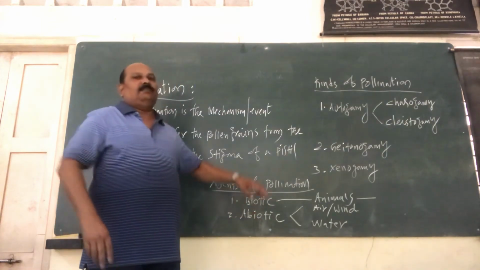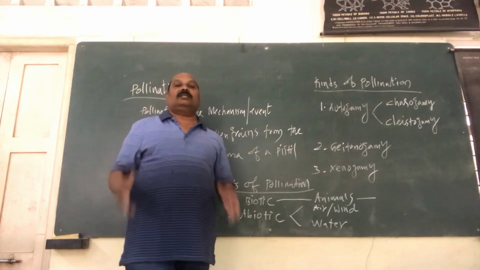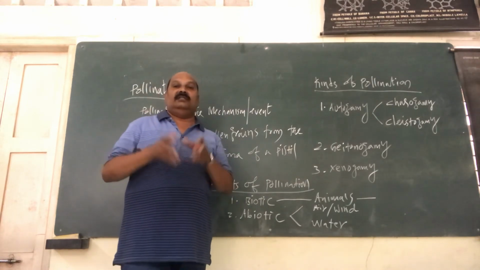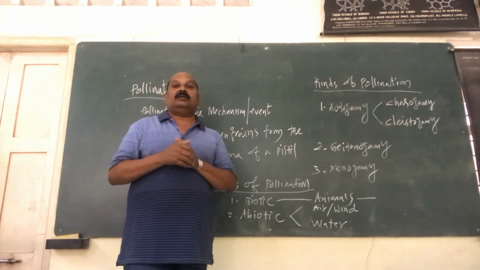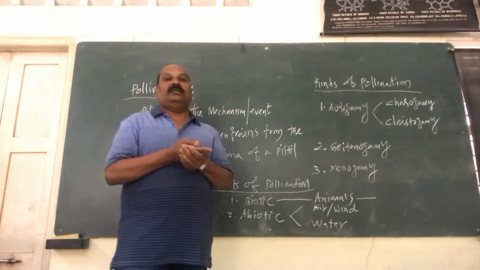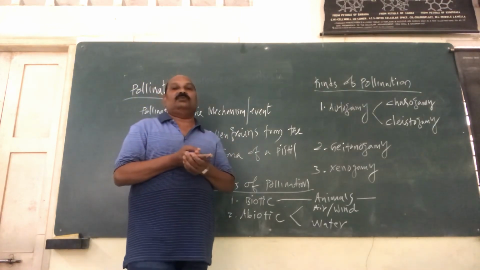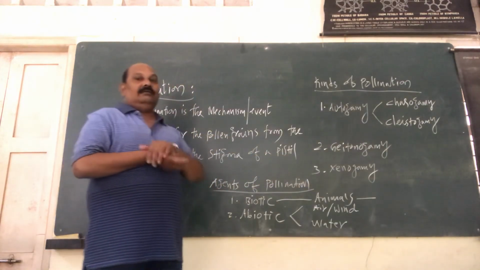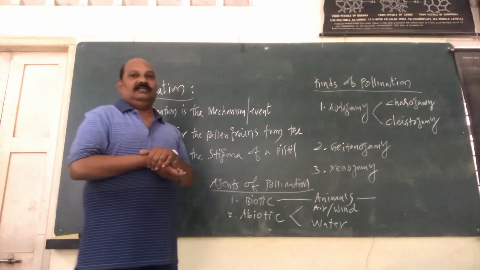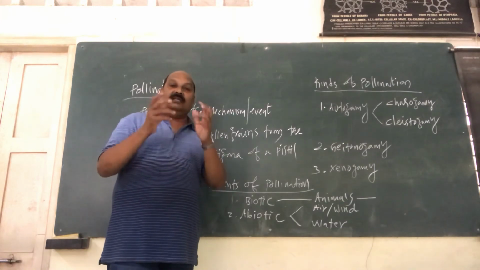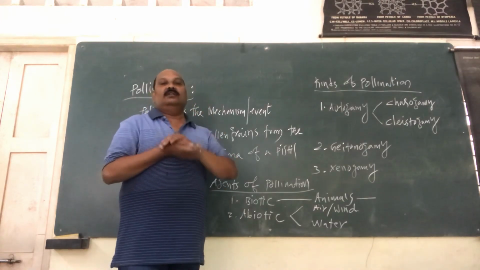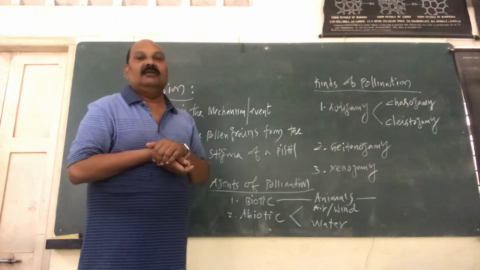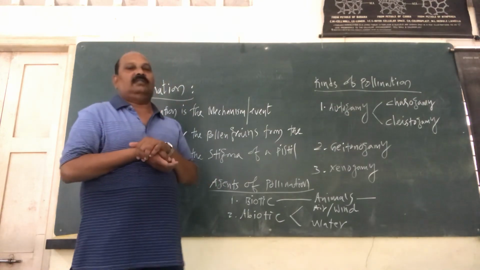Both types of pollination agents have such adaptations. In order to facilitate this kind of pollination, the flowers are adapted in many ways. For this adaptation, please go through the NCERT textbooks. There are so many adaptations. For example, when you talk about air or wind pollinated flowers, they are lightweight to move easily. There are so many adaptations given in detail. Please refer to the NCERT textbooks for further details.